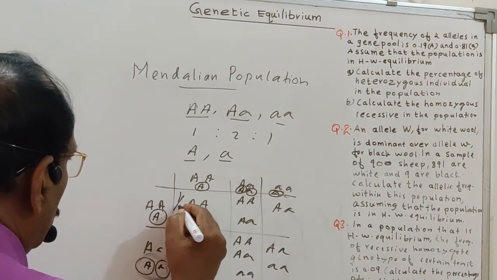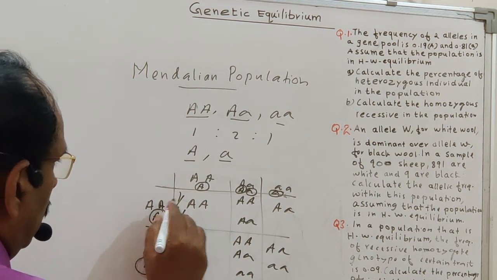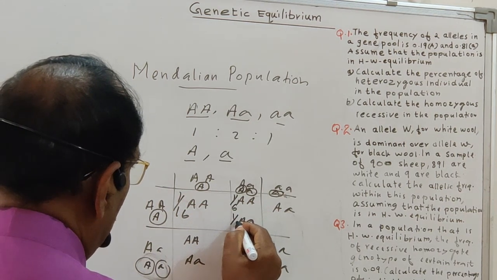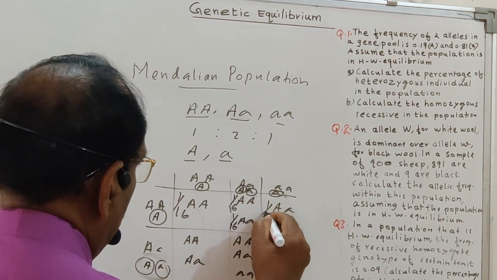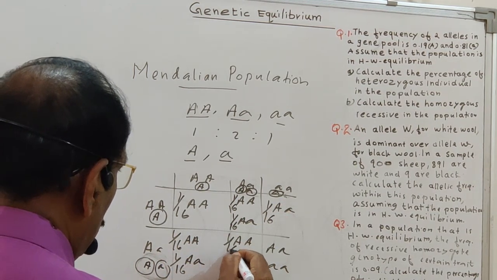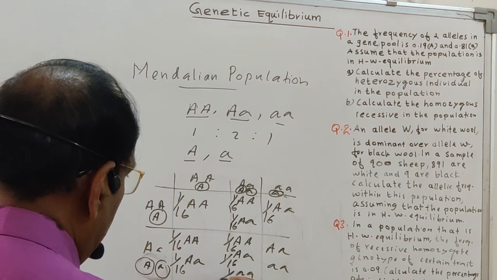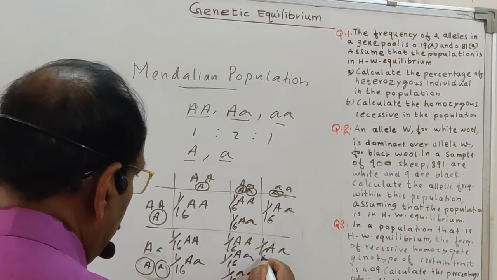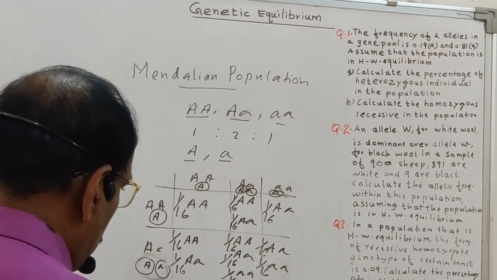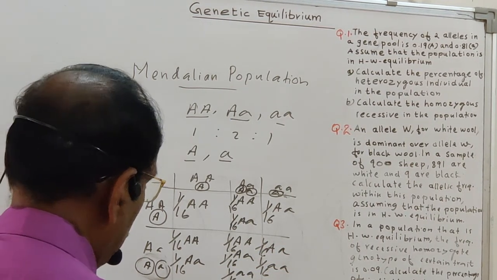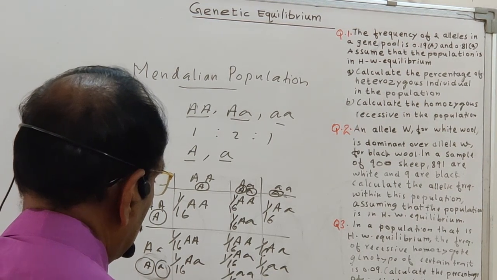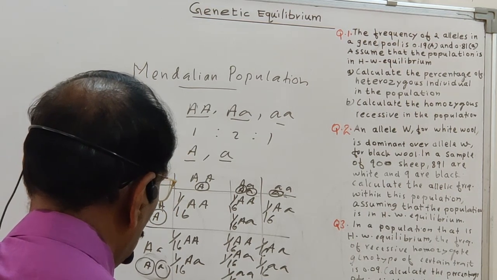So here each of these is 1/16, and again 1/16, and so on for every cell. So here the ratio of capital A capital A, capital A small a, and small a small a is again 1:2:1.